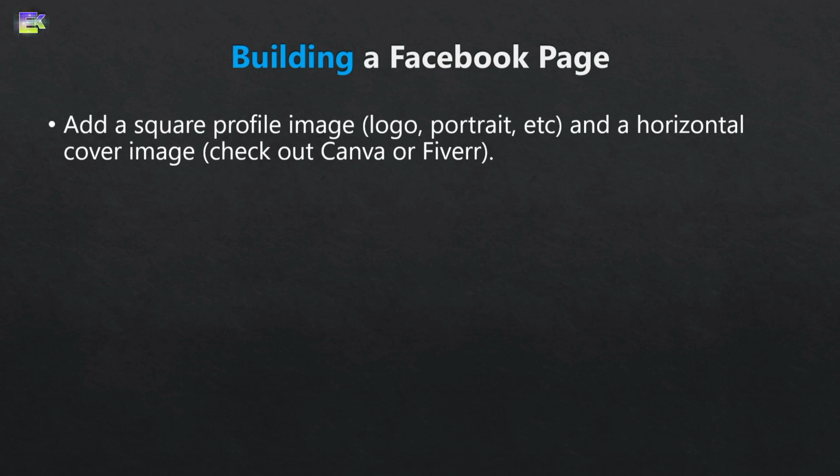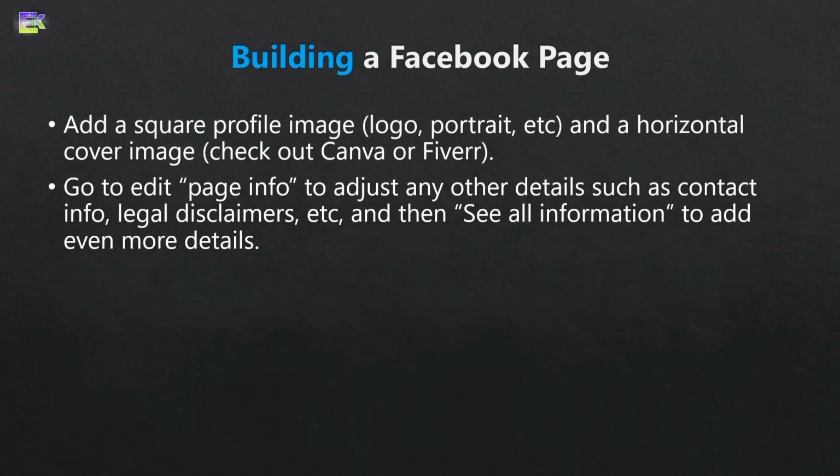Once that's done, you'll want to add a horizontal cover image. If you don't have a horizontal image to use for your cover, you can either create one yourself via a tool like Canva, or you can pay someone on Fiverr to make it for you. Next, go to Edit Your Page Info to adjust your page details. Here you can add categories, descriptions, contact info, location, legal disclaimers, and so on.